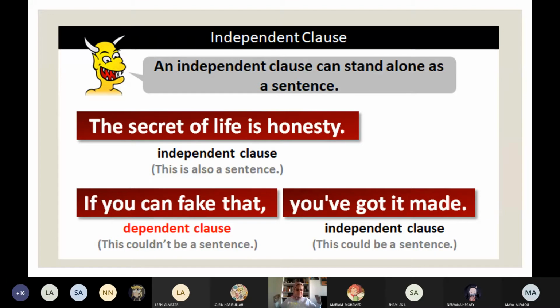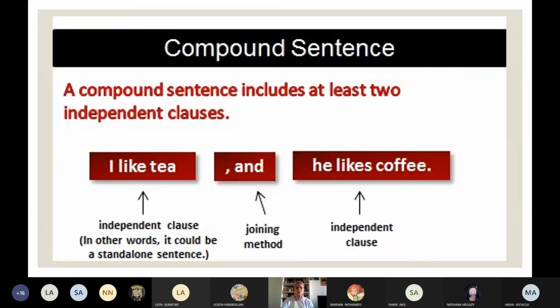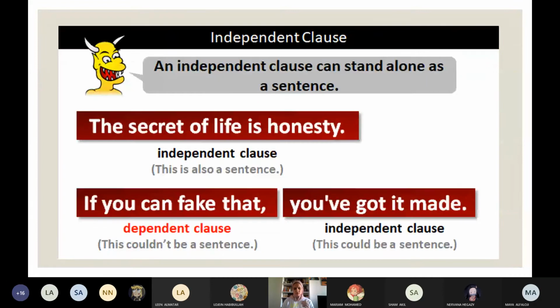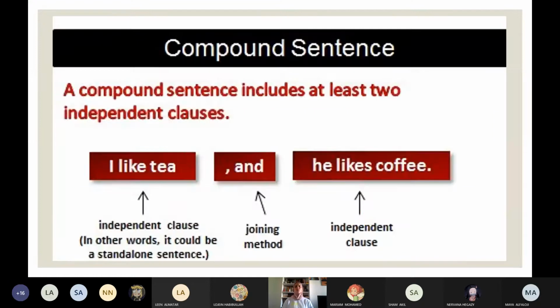We have independent clause and we have subordinate clause. Independent clause, a sentence that can stand alone. When you read it, you understand what the writer wants to say, and you have to put a dot because you understand it. One more thing about independent clause. When I add it to another independent clause, it forms a compound sentence. So a compound sentence is two independent clauses together.